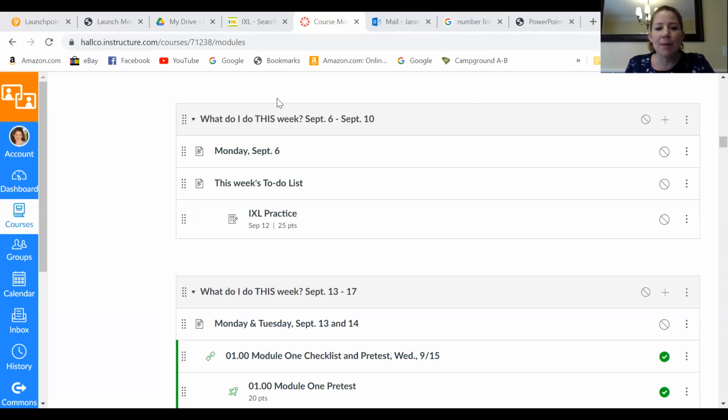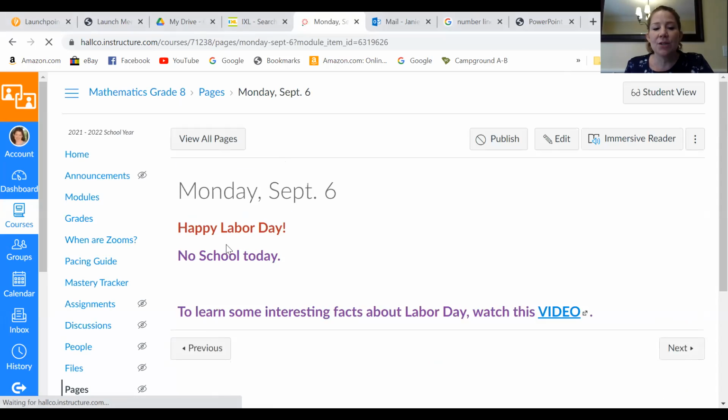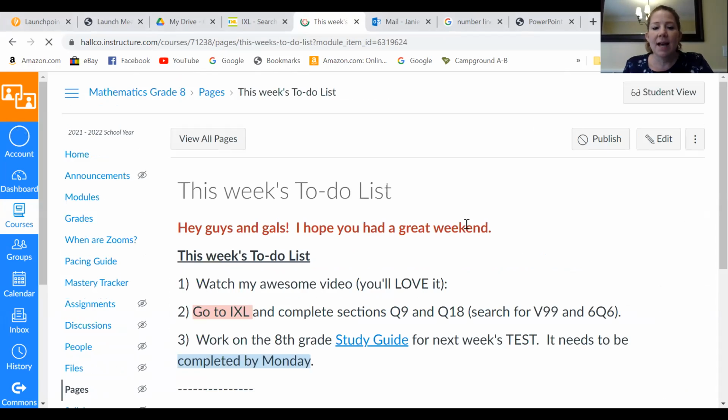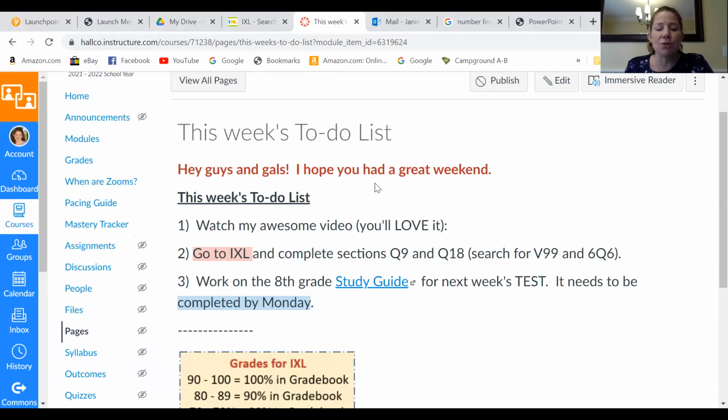So let's look at our module this week. This is what we are doing this week, September 6th through the 10th. Hopefully you guys had a great Labor Day, no school. If you watched my little video, it gave you some information about Labor Day. Anyway, let's see what your to-do list says this week.